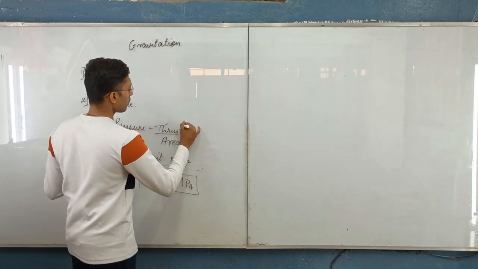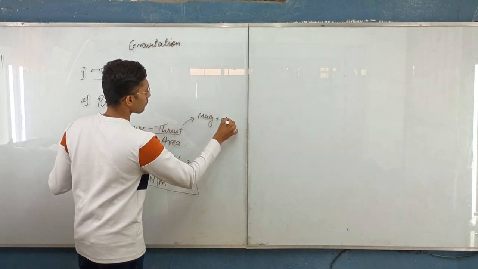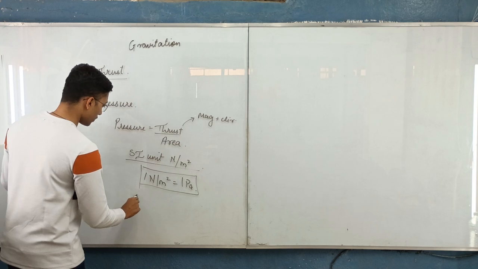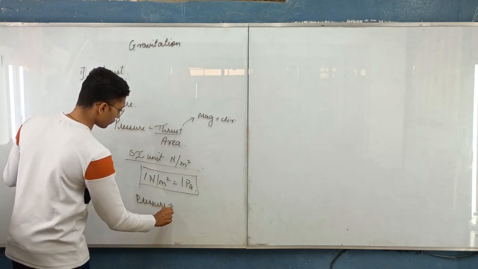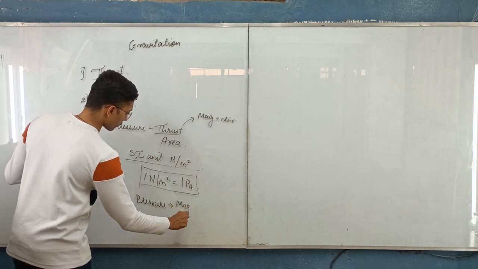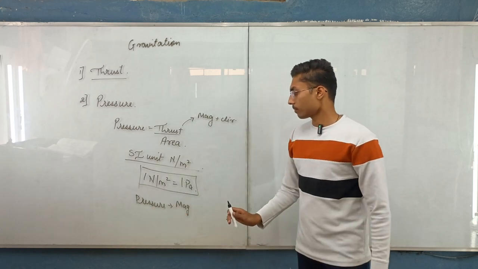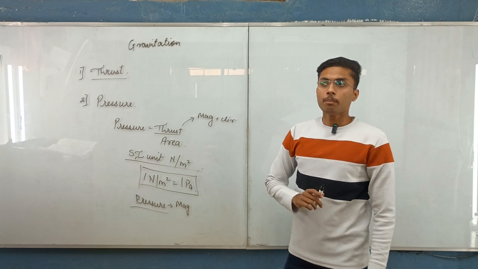We knew that thrust had magnitude plus direction, but pressure will only have magnitude and there will be no direction. So where do we use this concept of pressure?